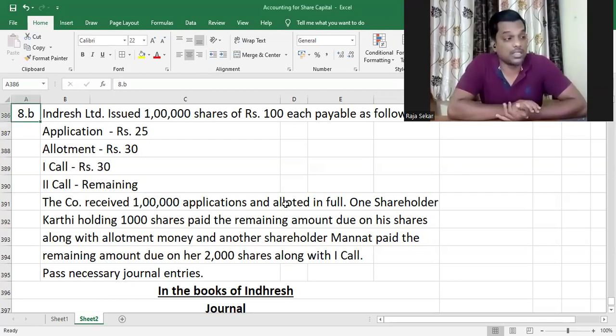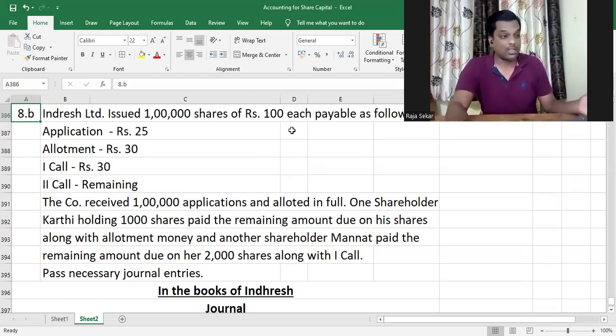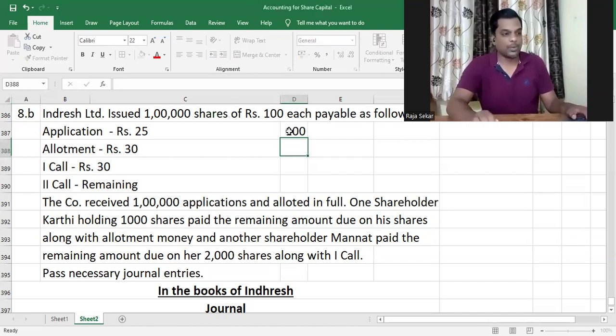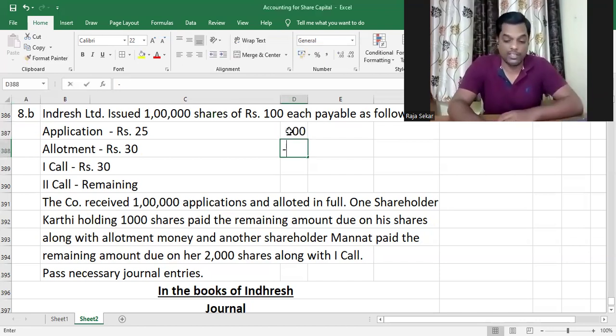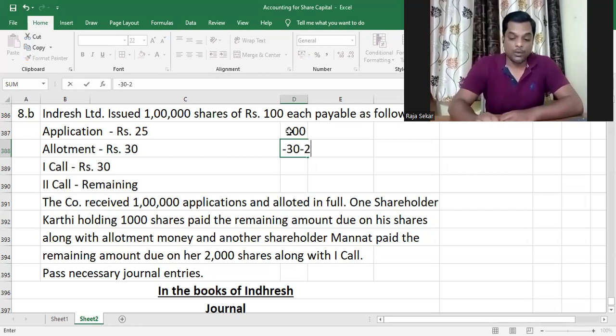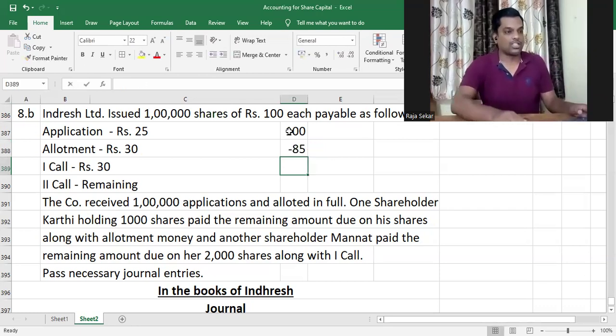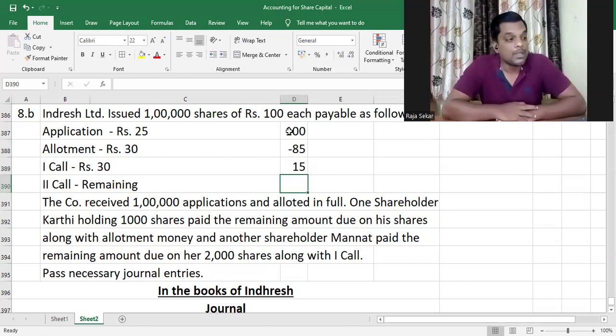Read the question first. Indresh Limited issued 1 lakh shares of ₹100 each, payable as follows. On application, you receive 25, on allotment 30, and on first call it's 30. So what would be the second call? It is the remaining amount, and how much would that be? The issue price of the shares is 100, and we have received 30 on allotment, 25 on application, and 30 on first call. So we received 85. So on second call it will be 15 rupees.